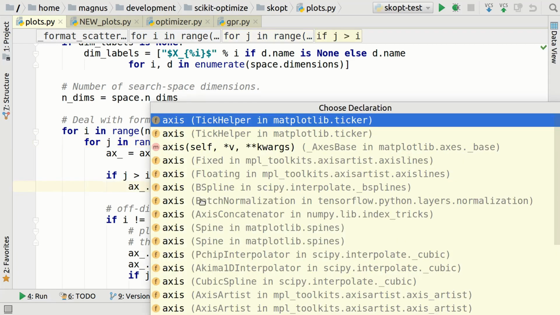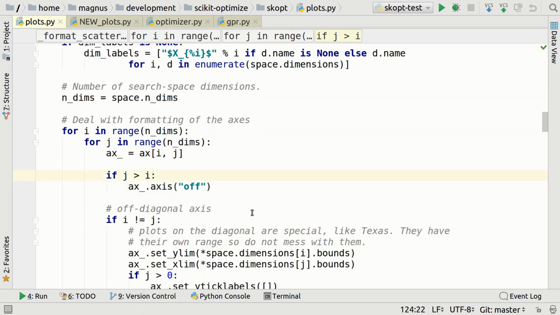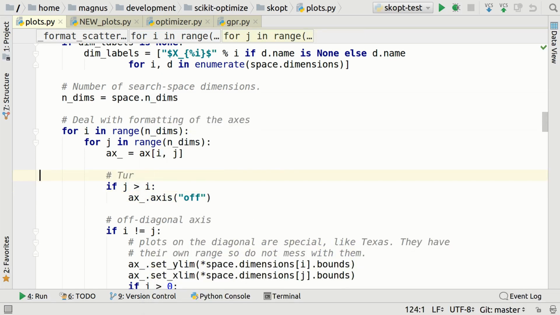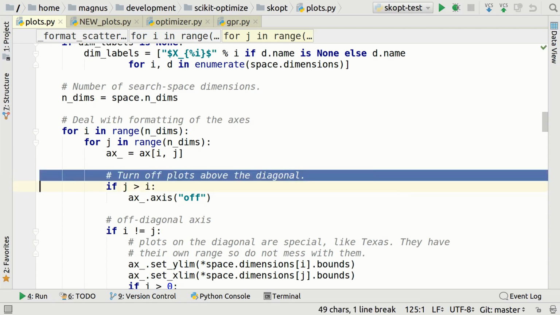I don't really know what that is, so let's press Ctrl B and we get up a list of functions that it could be. Because Python is not strongly typed, it is not sure what this axis is. So we get this whole list of what it could be. And this is also what I'm talking about when I write comments, alright? I would write something like this. Turn off plots above the diagonal. Everybody understands what this means. You don't need to know the Matplot API to understand this.